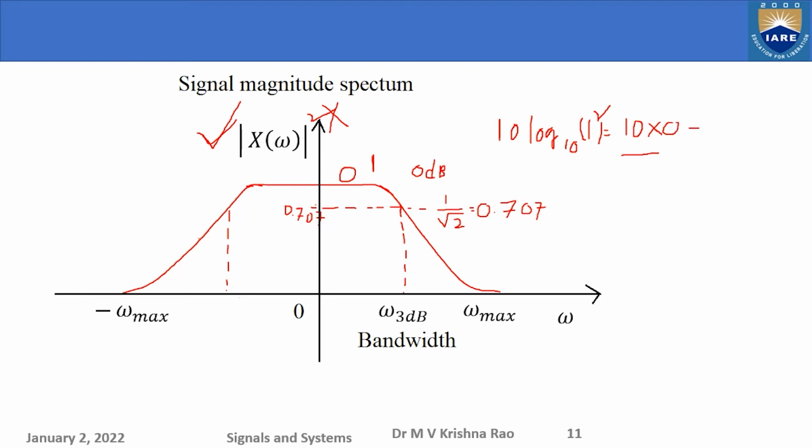So 0 dB. I can call it energy or power. Okay, then this is 0 dB.